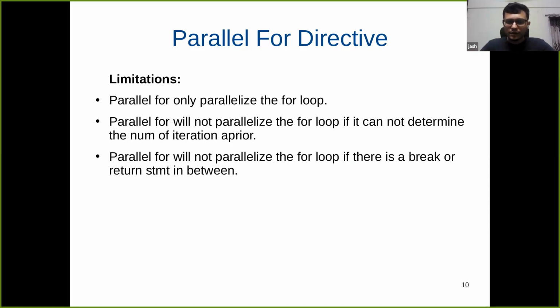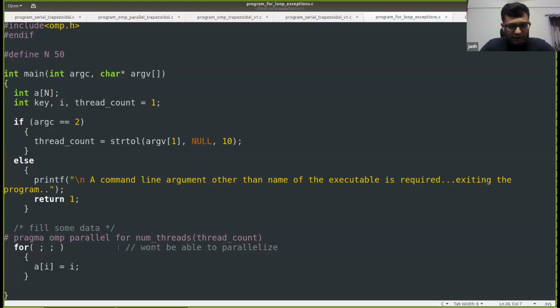And this third point says that it will also not parallelize the for loop if there is a break or return statement in between. So let us try that one also. Let us try placing a break or return statement and see what it gives. So now let us place this thing back. Okay, i equals 0. Let me add a break statement and see.